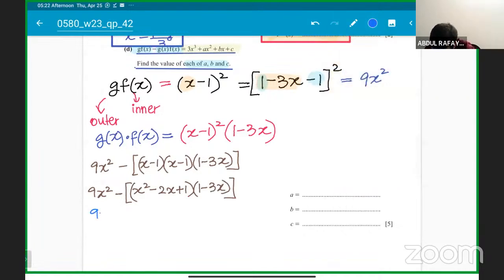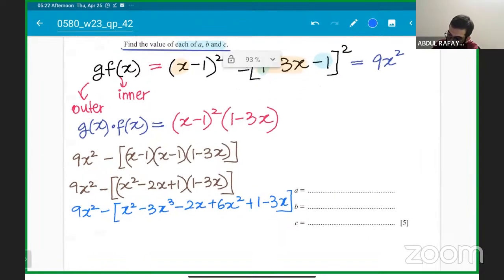Next will be coming, sir, 9x square minus the bracket. So it will be x square, and minus 3x cube, minus 2x plus 6x square, plus 1 minus 3x. Okay, let me explain again if anyone is not getting it. What I've done is x square multiplied with 1 minus 3x, got x square minus 3x cube. Then I multiplied minus 2x with 1 minus 3x. I got minus 2x plus 6x square. And the last one I did was 1 times 1 minus 3x. I got 1 minus 3x.